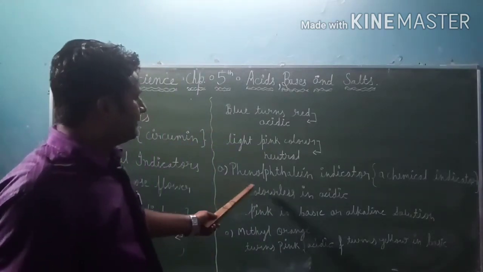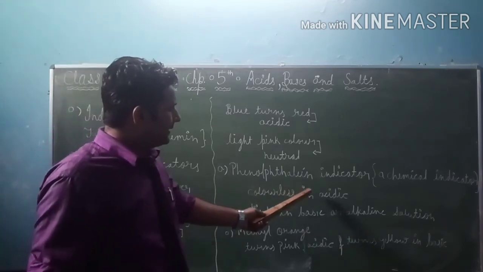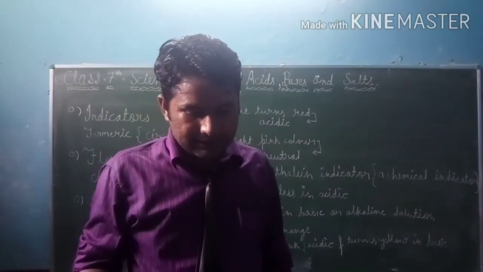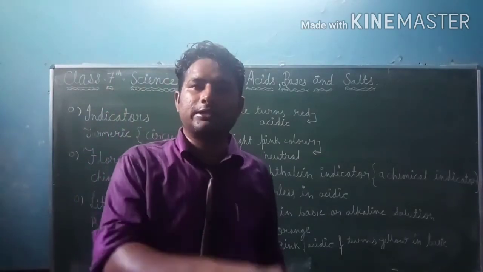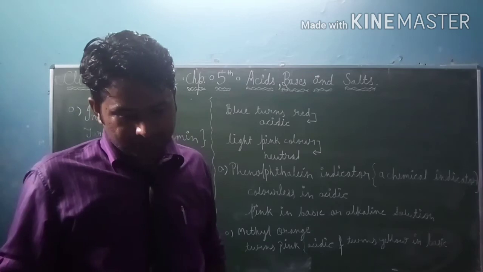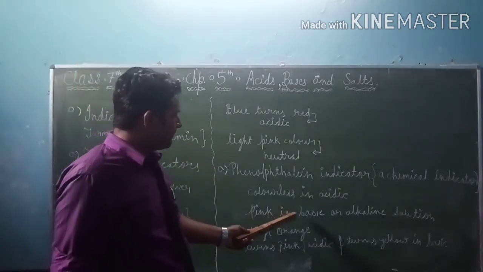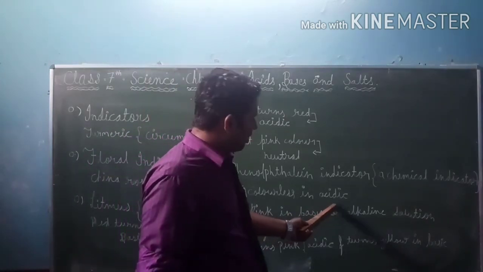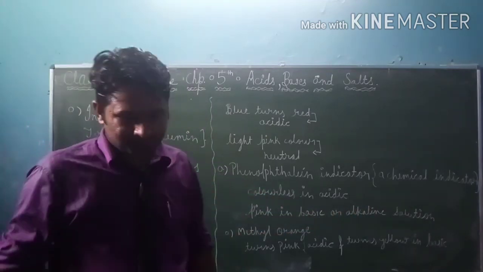Phenolphthalein is colorless in acidic solution. Okay, if the indicator is colorless, then we know that the solution is acidic. And then when it turns pink, that shows a basic solution, basic nature of the substance. That means an alkaline solution.